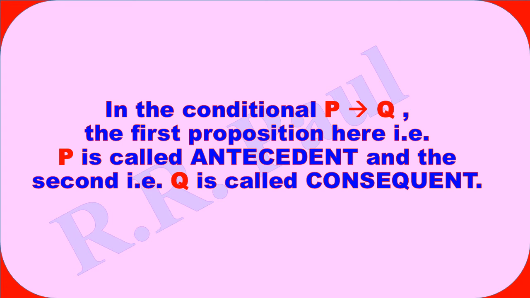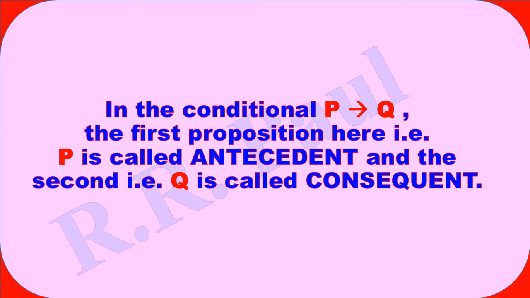Please notice the arrow in between P and Q. Obviously, P and Q are two propositions that we are taking up in our example. So, implication is written as P arrow Q. Please remember one thing. This arrow should run from left to right. Please do not change the direction while using it. This is read as P implication Q.